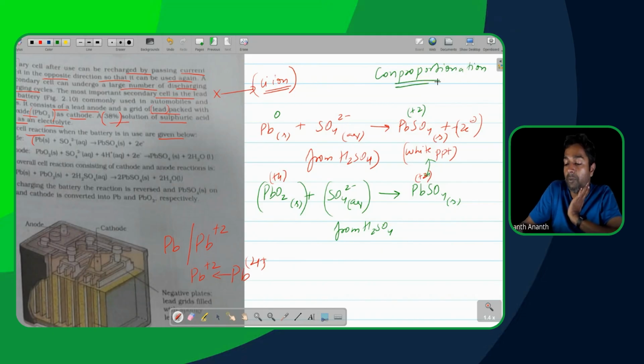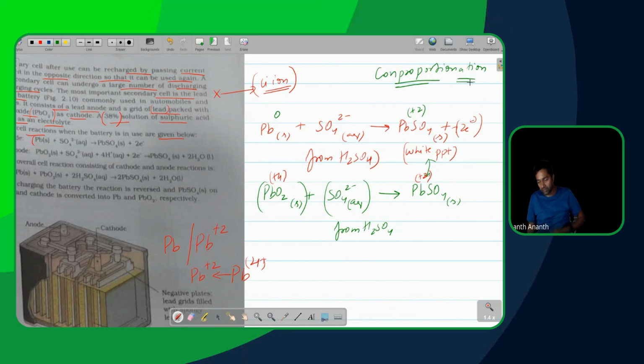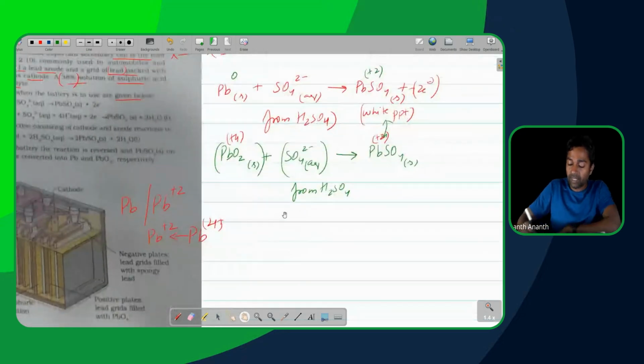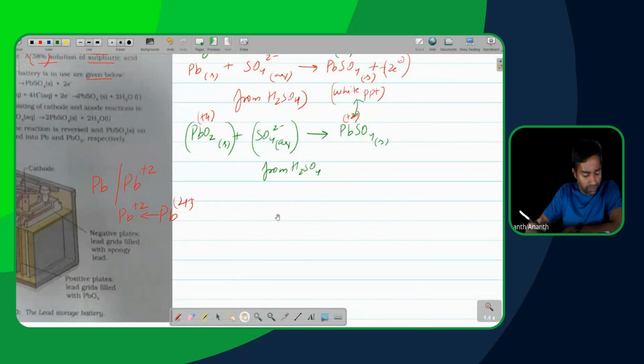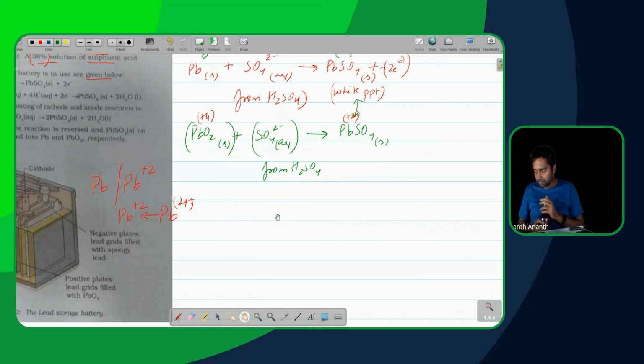You're familiar with disproportionation, yes, Kana? Oh, yeah. Are you familiar with disproportionation or not, beta? Disproportionation. Haan. Haan.